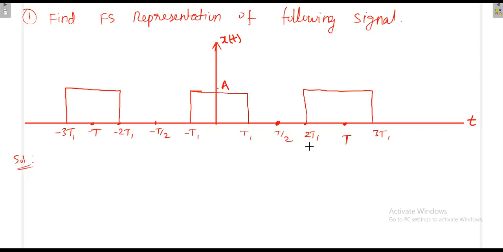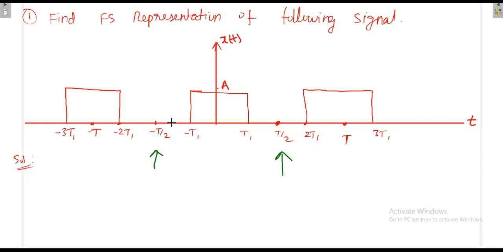If you imagine it like that, the period is something like 3t1, but we do not know what t1 is. So what is the other way of imagining? See, we can think like this. We can start from here, and we can end here.